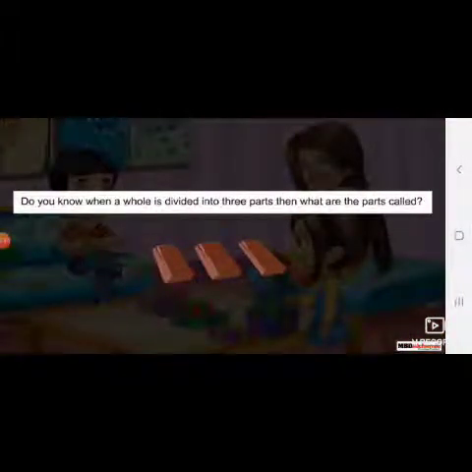Do you know, when a whole is divided into 3 parts, what the parts are called? These parts are called thirds. We can join the thirds again to make a whole. 1 out of the 3 equal pieces is called a 1/3.